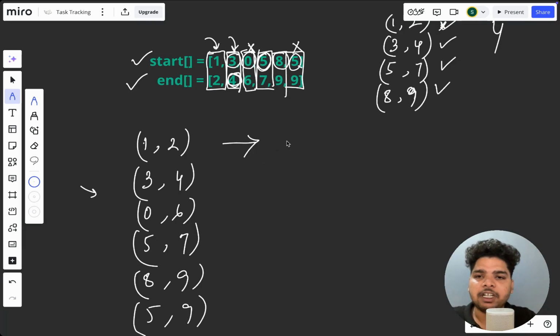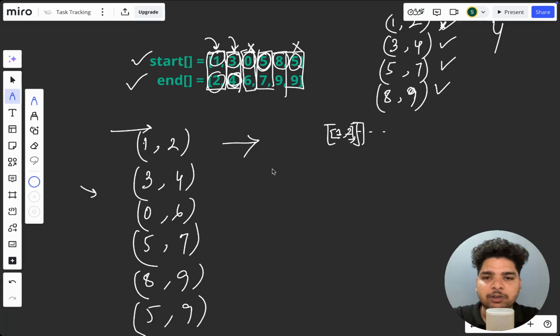How can you do that? Initially we'll take an array, and every time we'll run a for loop, accessing the first element from here and appending it. So first it will be 1 2, and again we'll keep making pairs like this.